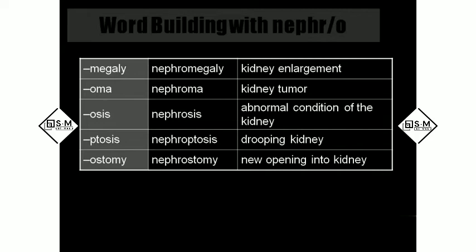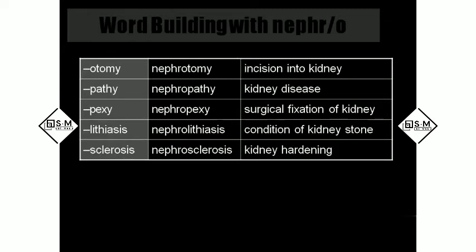Nephrosis: for any abnormal condition of the kidney you get the suffix osis, nephrosis. Nephroptosis means falling of the kidney. The kidney will not stay in its position, it will fall from that position. That condition we call nephroptosis. Nephrostomy: ostomy means creating an artificial opening into the kidney. Nephrotomy, incision or cut into the kidney. Nephropathy, kidney disease. Nephropexy, surgical fixation of the kidney.